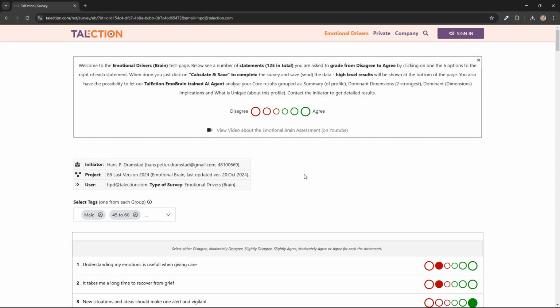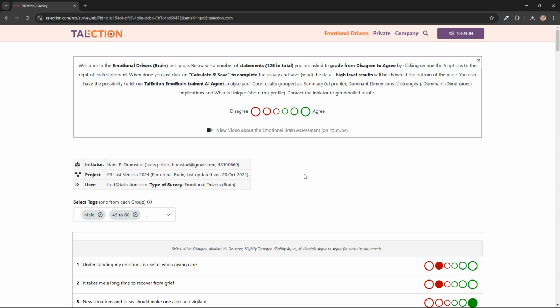I'm going to walk you through the logistics around the test, the structure and the dynamics of the test itself, a bit about the results and how to read them, and also go through the way you can send your results to the AI assistant that is trained on emotional drivers, and how you can get more insight into the results of the core part of this survey.